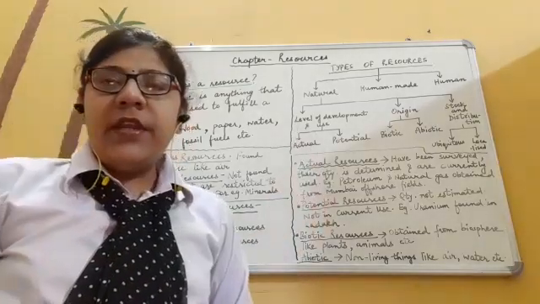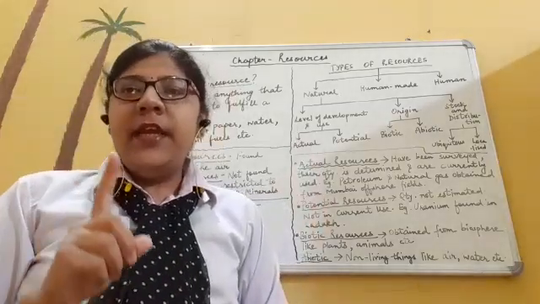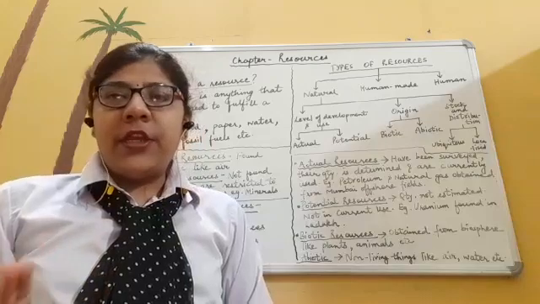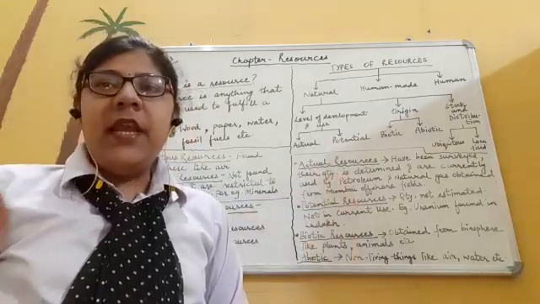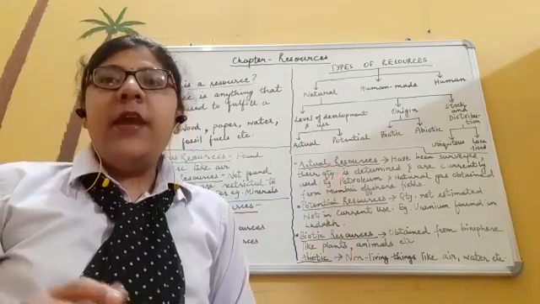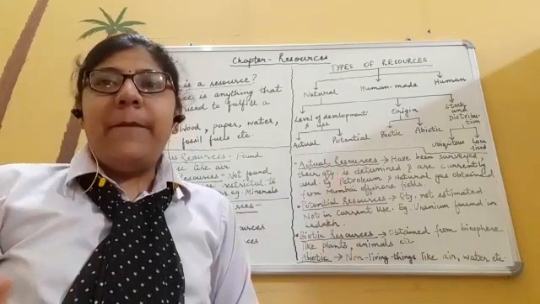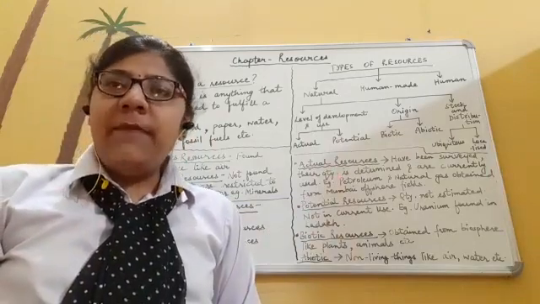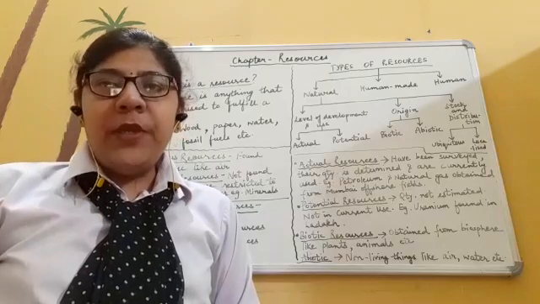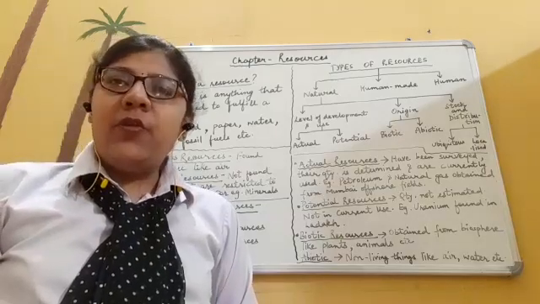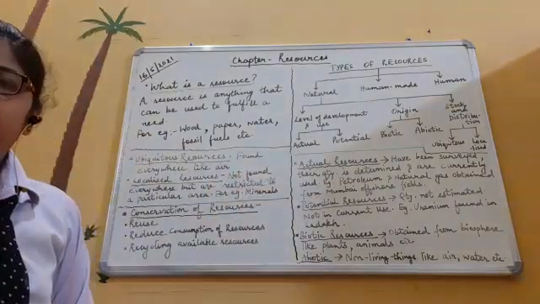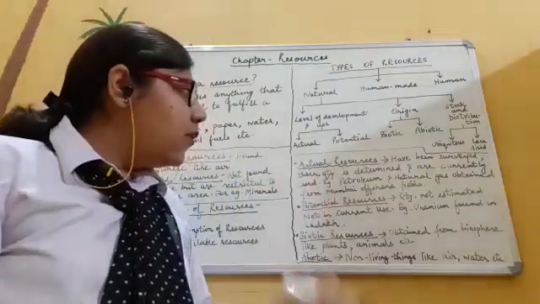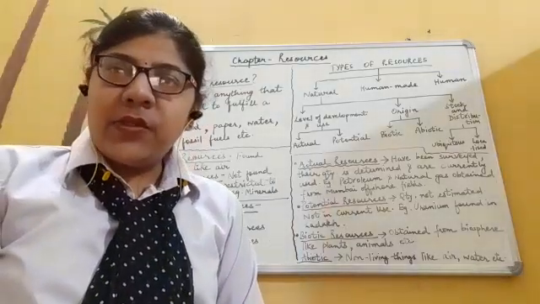So we discussed right now that resources are of three types: natural, human made, and human. Natural resources are divided into various types like actual resources, potential resources, biotic resources, abiotic resources, ubiquitous resources, and localized resources. Let's discuss these resources one by one. Let's come to the first concept, that is actual resources.